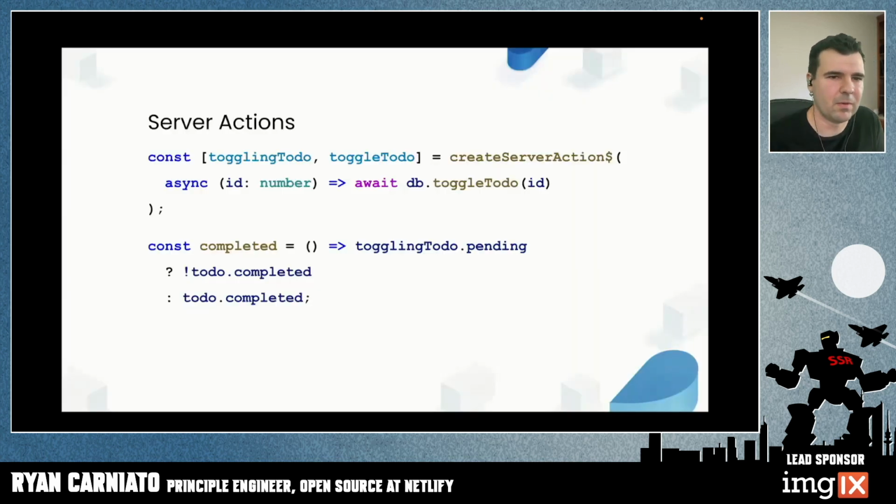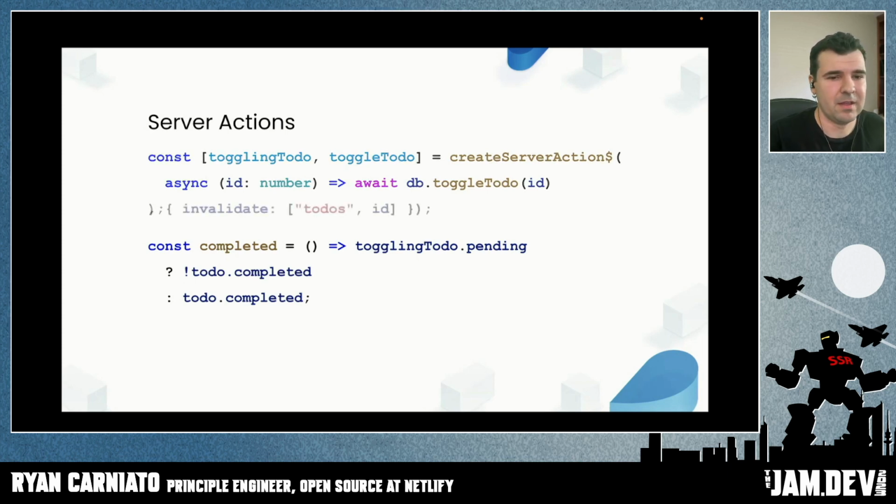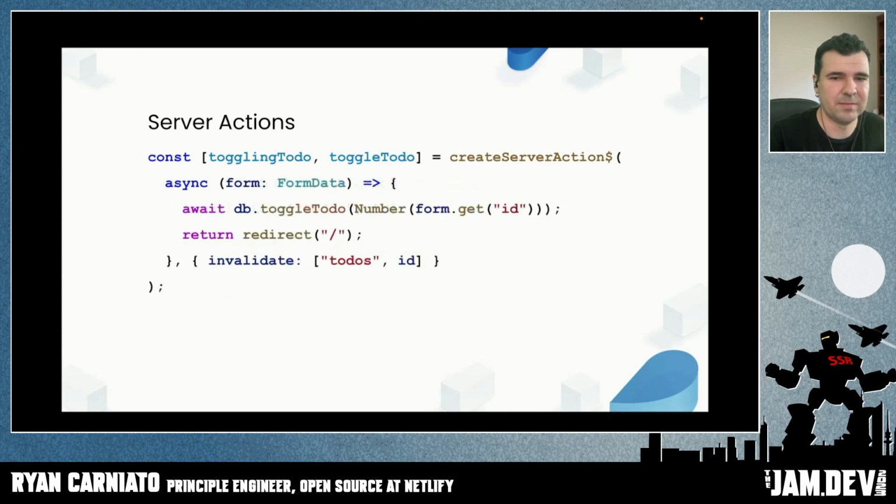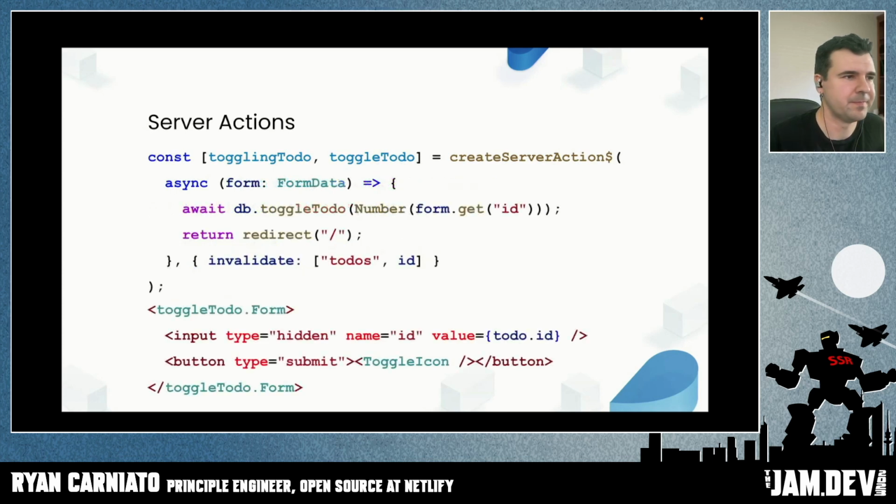But there's the mutation side of the equation. On the other side, we have actions. They can be defined in any JavaScript file, and they allow us to track progress of mutations and manage optimistic updates. By default, they'll refresh the data for the current route, but they can also granularly trigger invalidation on key. And did I mention they export progressively enhanced forms that work with no JavaScript? See? This all just piles on top of each other.